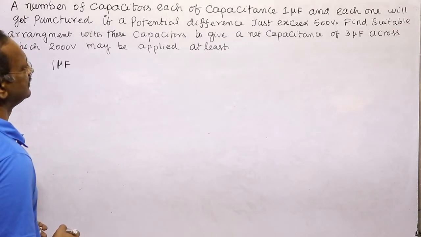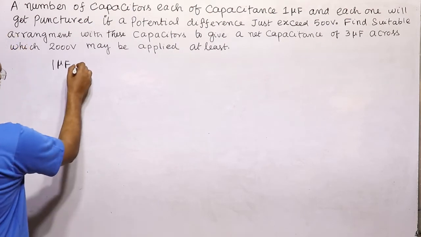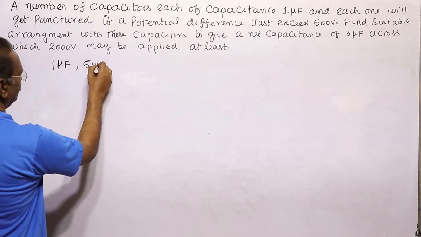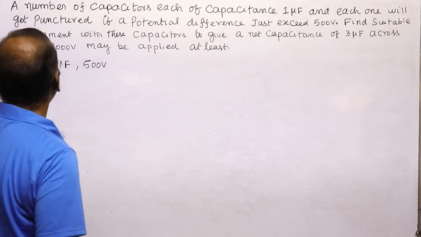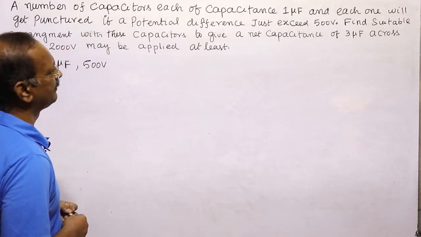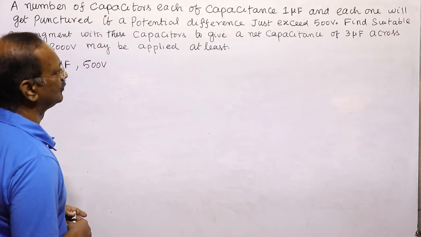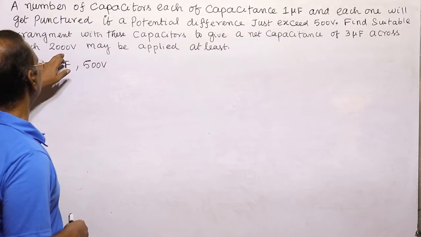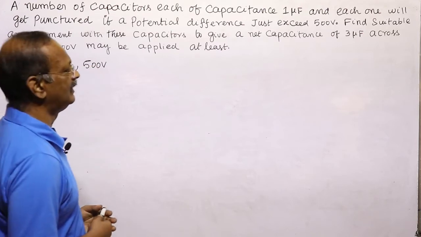A number of capacitors, each of capacitance 1 microfarad, will get punctured if the potential difference just exceeds 500 volt. Find the suitable arrangement with these capacitors to give you a net capacitance of 3 microfarad across which 2000 volt may be applied at least.